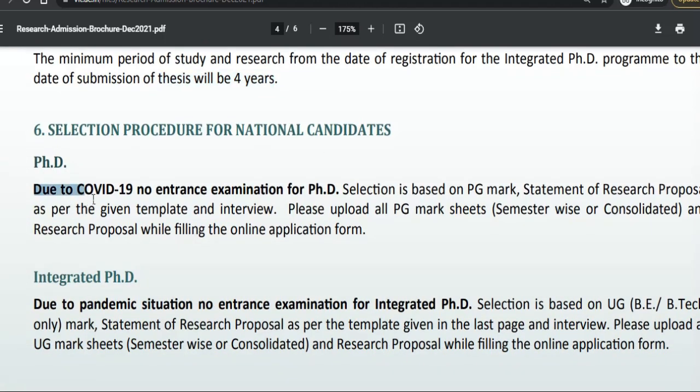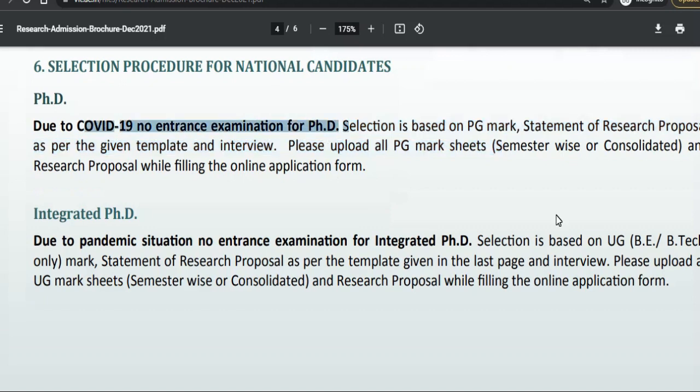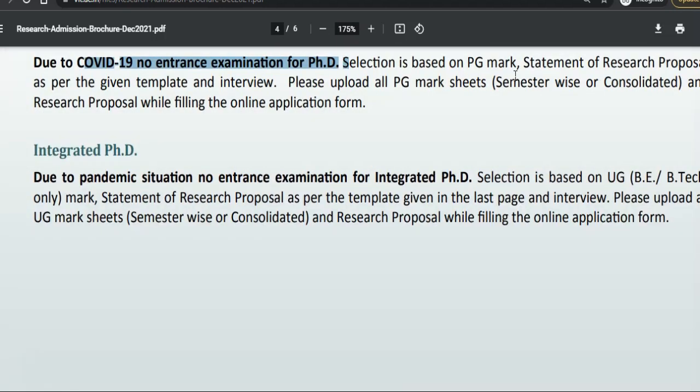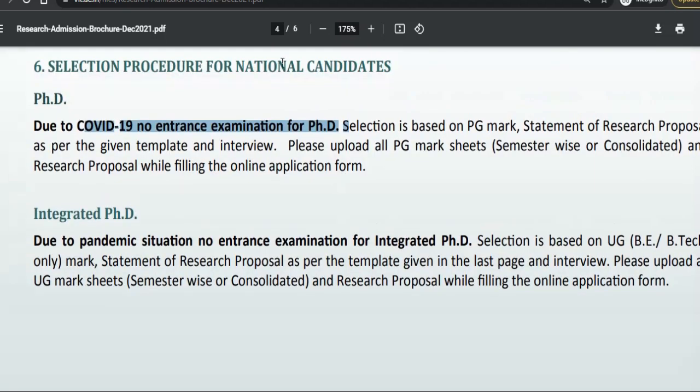Right, so for the PhD, how will the selection procedure be done for the national candidates? Okay, so due to COVID-19 there will be no entrance test. This is a very big piece of information. Selection will be on the basis of the PG marks, statement of research proposal as per the template, and interview, along with the PG mark sheets. So there will be no entrance exam like the other PhD programs in different universities. Only your PG marks and a statement of research proposal, and the committee will select your name.